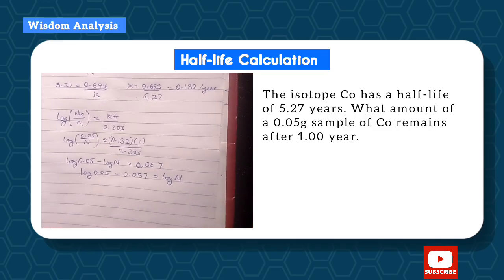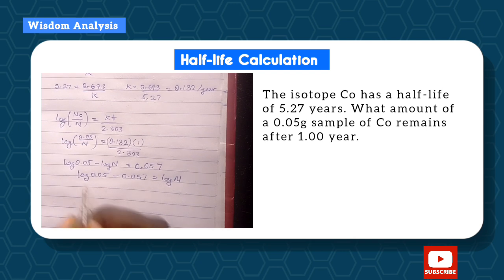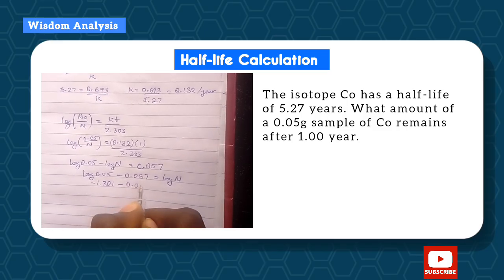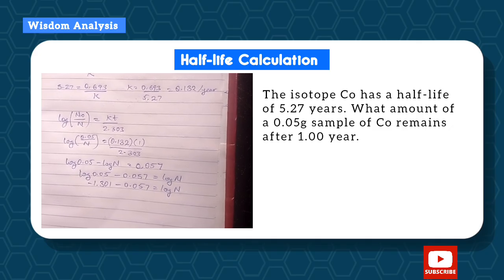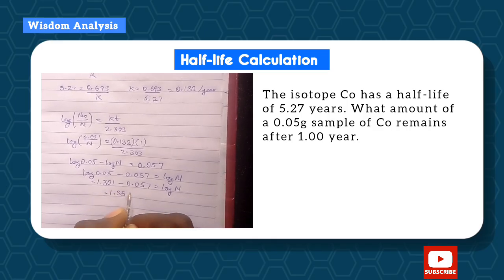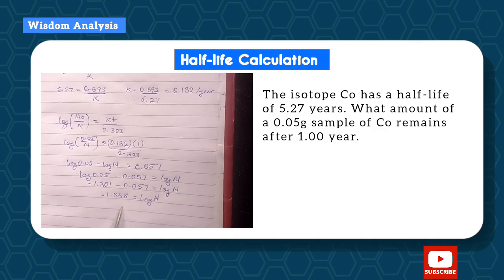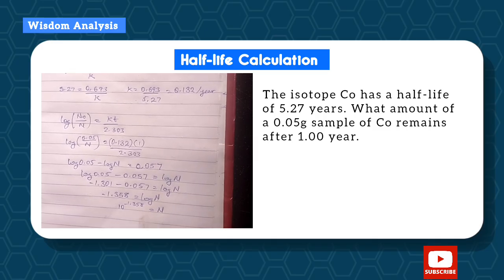So what do we have here? Log 0.05 is minus 1.301, and then we have minus 0.057 is equal to log N. So what we have on the left hand side, all this together, is going to give us minus 1.358 is equal to log N. Now since log N is equal to this, that means 10 raised to the power of minus 1.358 is equal to N. So this is what it implies.